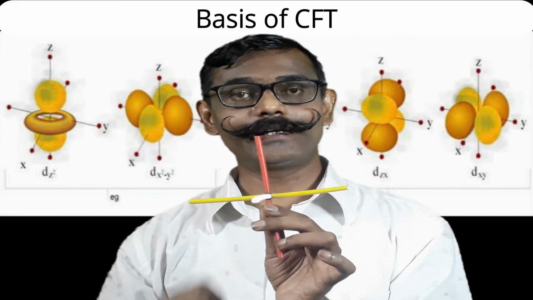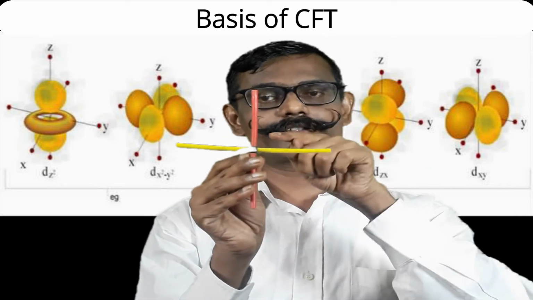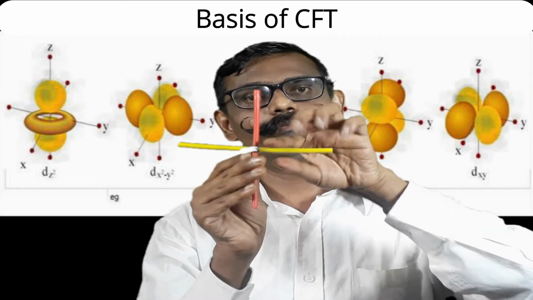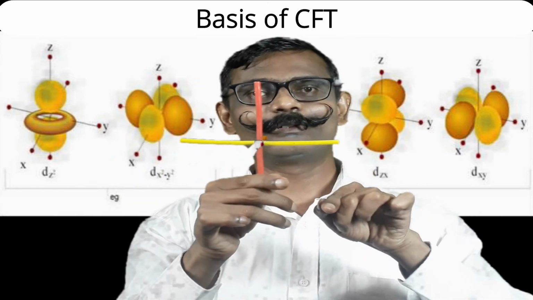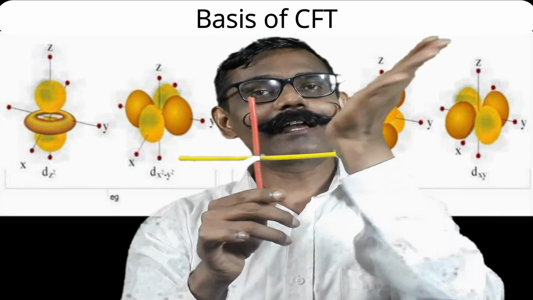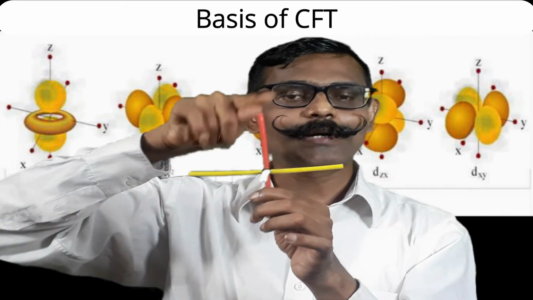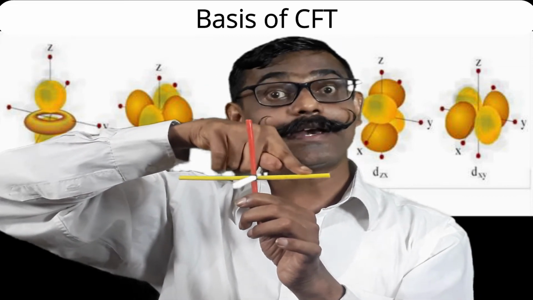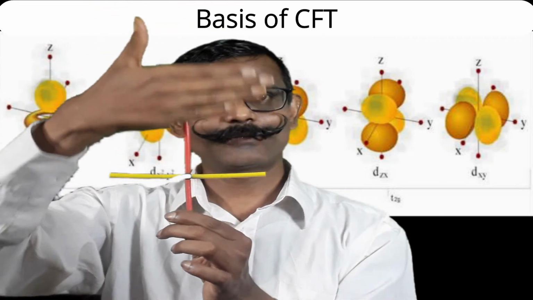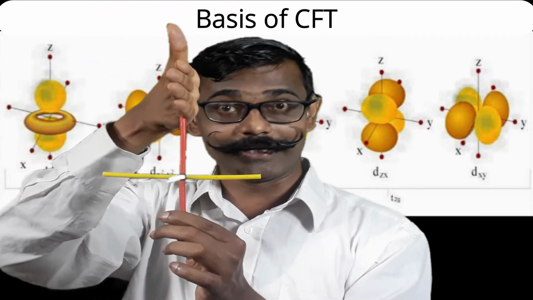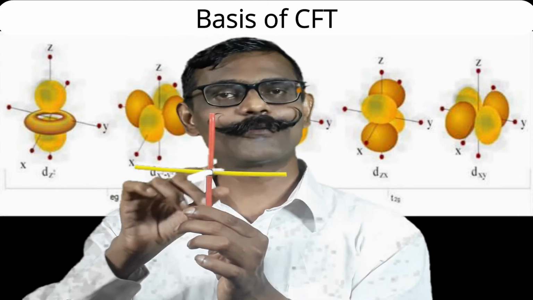Now see the fourth orbital. That's the dxz orbital. Now it will be very clear. It is the x-axis and z-axis. In between x and z, one lobe, opposite lobe, third lobe, last lobe. So in between x and z. So what is the angle made by those lobes to the axis? To the z-axis 45 degrees, to the x-axis also it will make a 45 degree angle. So it is in which plane? It is in the xz plane. This plane is perpendicular to the previous yz plane. When we studied the water molecule, at that time we studied these planes. The same concept we have to apply here.